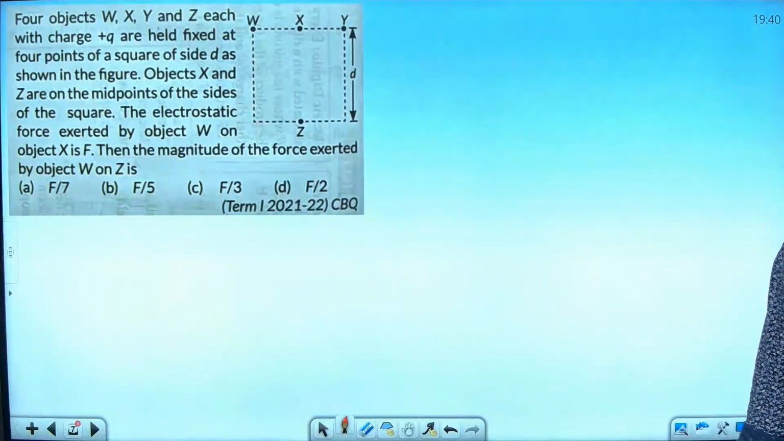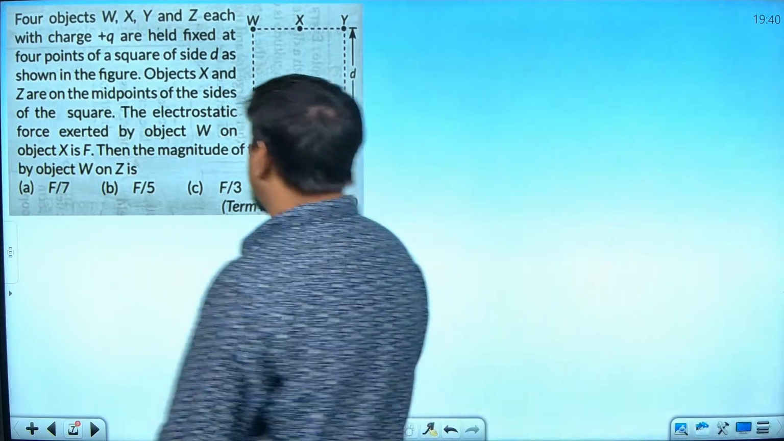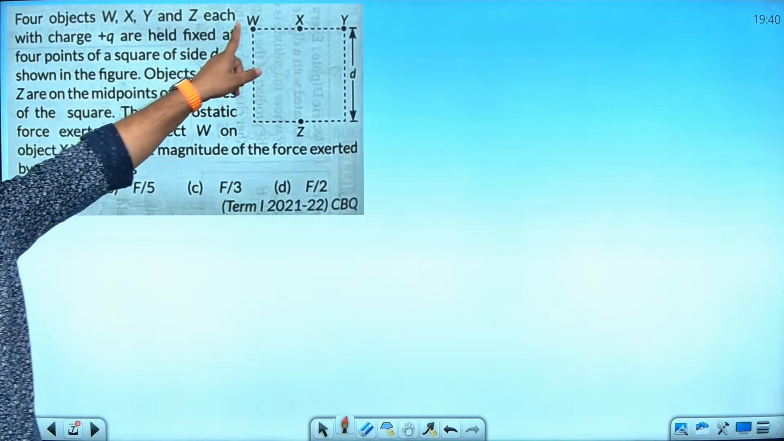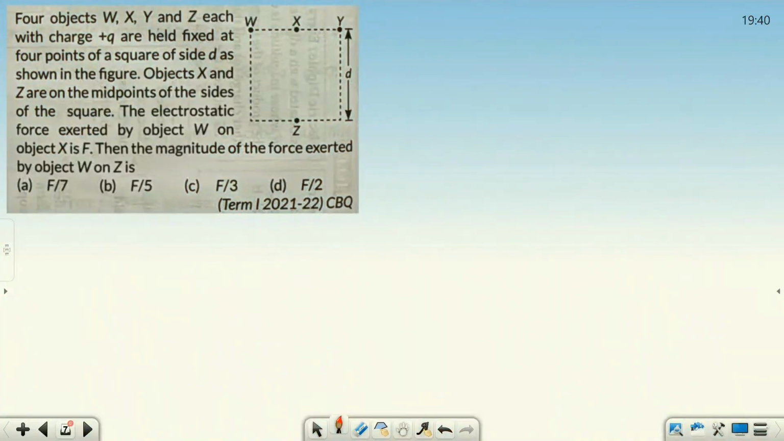Okay. If you want, I will read the question for you. Shall I read it or are you able to see? Yes, sir, you can read it. Okay. The question is like this. 4 objects W, X, Y and Z, each with charge plus Q. All the 4 charges are having charge plus Q only, are held fixed at 4 points of a square of side D. So a square is there.